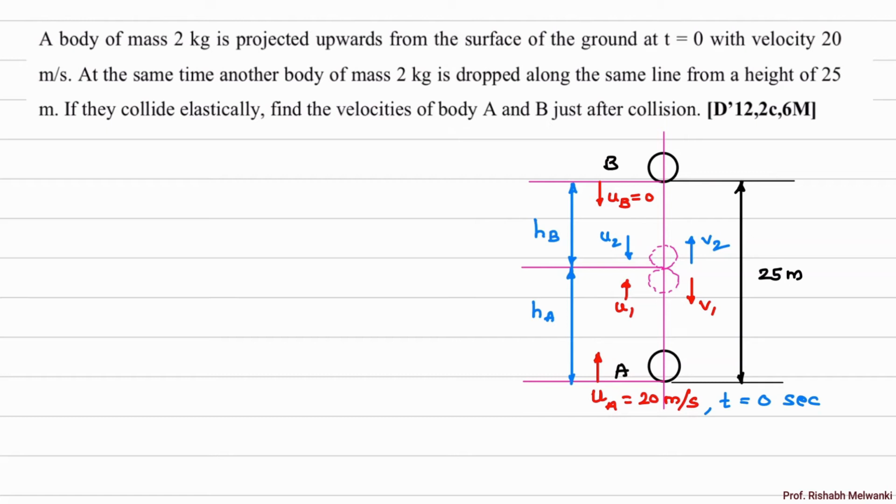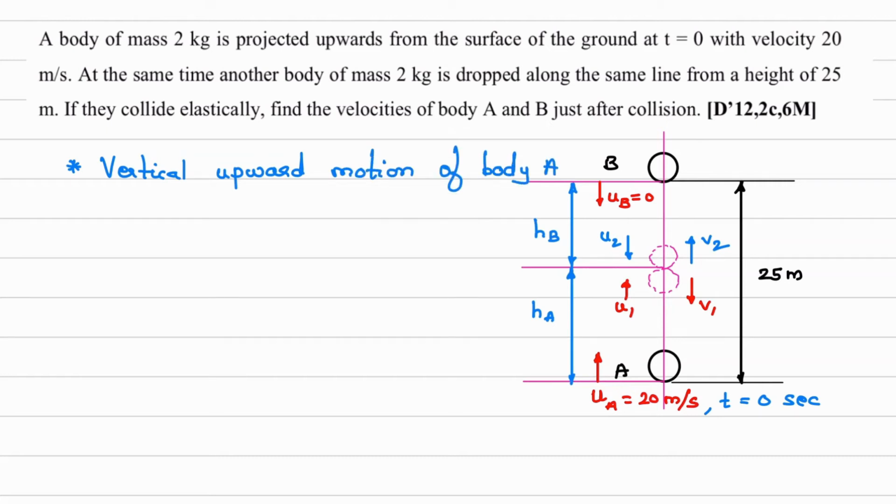So using that we will get an equation, and when you solve this you will get the value of height. So we'll solve this question now. So velocities of both bodies before collision. I'll consider first the vertical upward motion of body A.